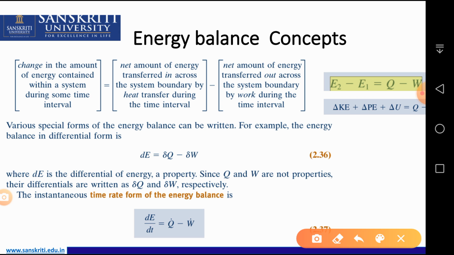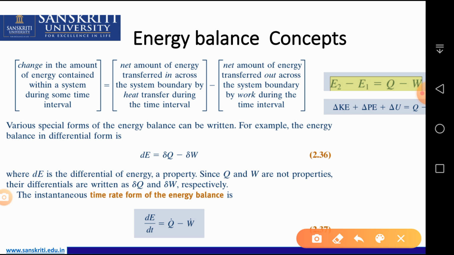So the change in the amount of energy contained within a system during some interval equals the net amount of energy transferred in across the system boundary by heat transfer during the time interval minus the net amount of energy transferred out across the system boundaries by work during the interval.